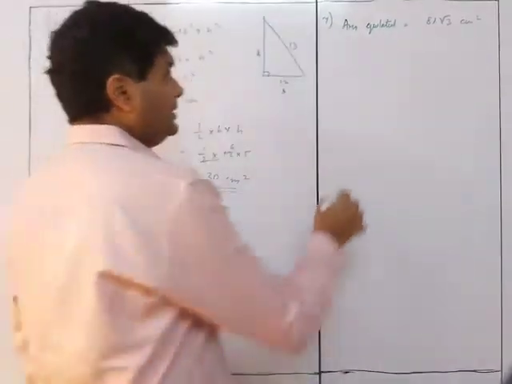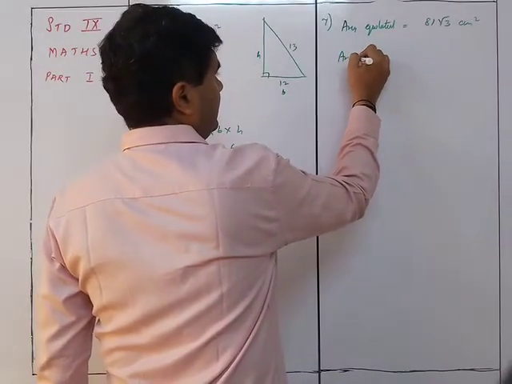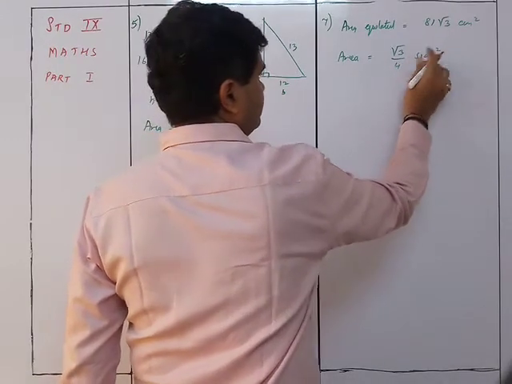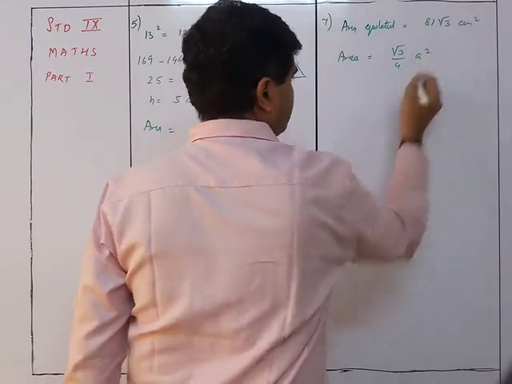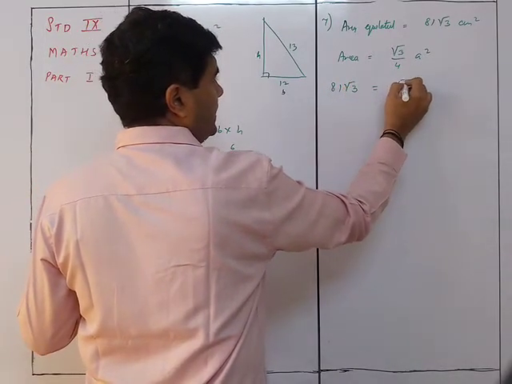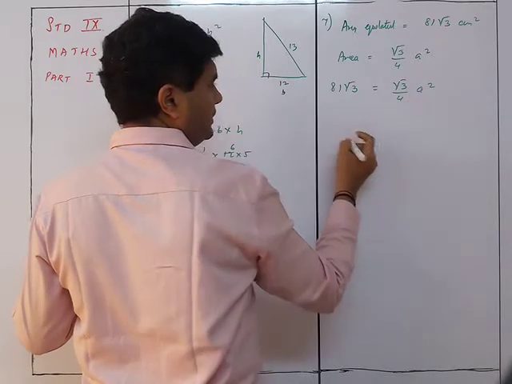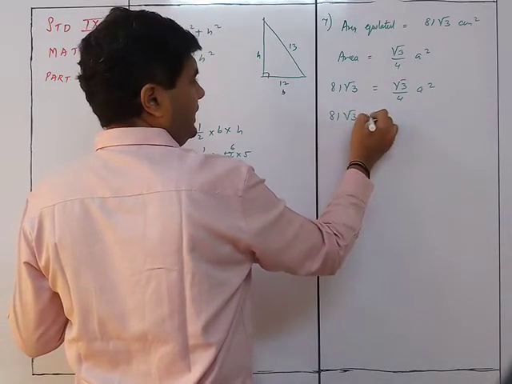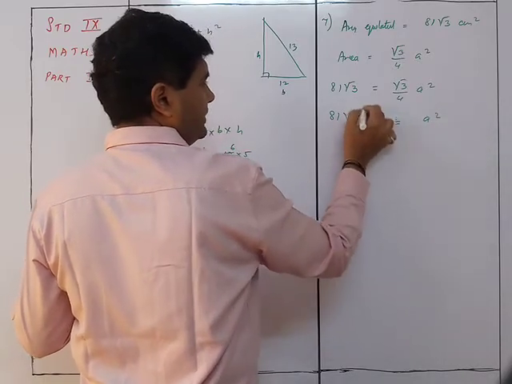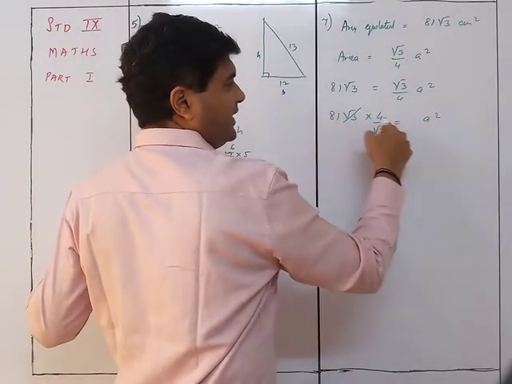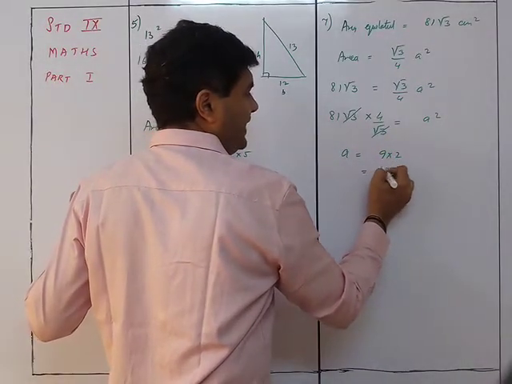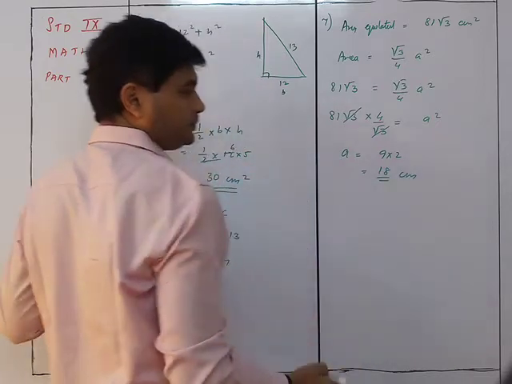So we know the formula that area is equal to root 3 upon 4 side square. We take the side as a. So 81 root 3 is equal to root 3 upon 4 a square. So 81 root 3 into 4 upon root 3 is equal to a square. This cancels. So a square is 81 into 4, both are square numbers. So a is equal to 9 into 2, which is 18 centimeters.